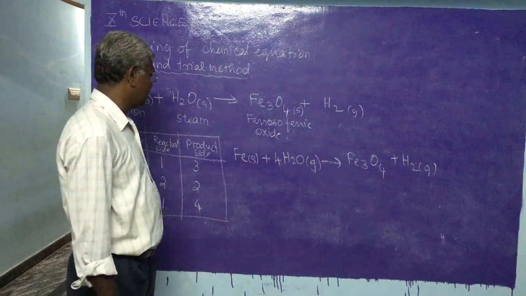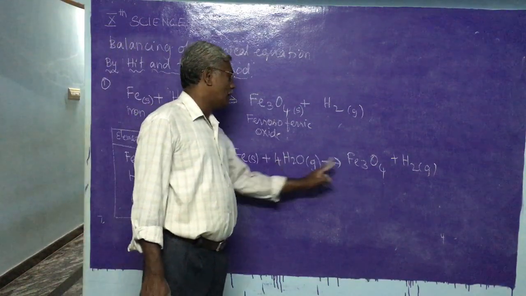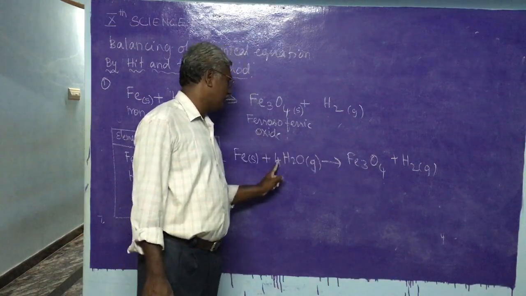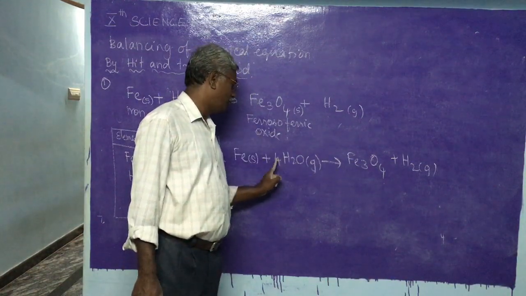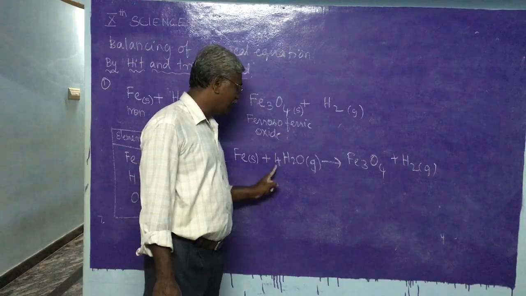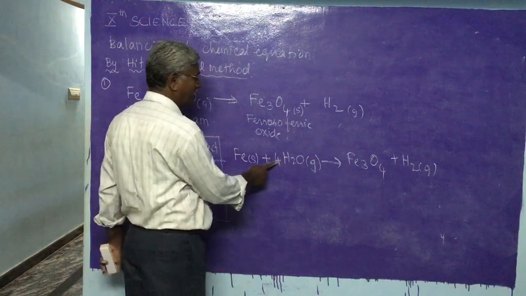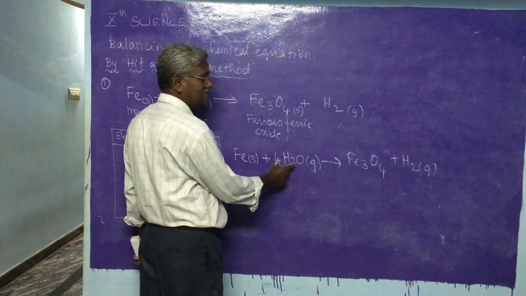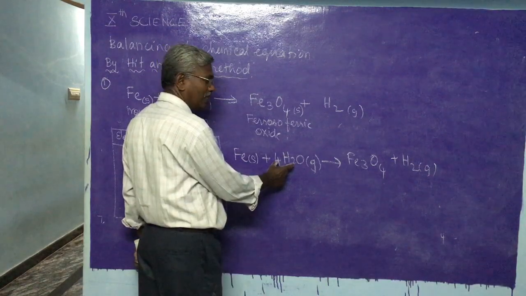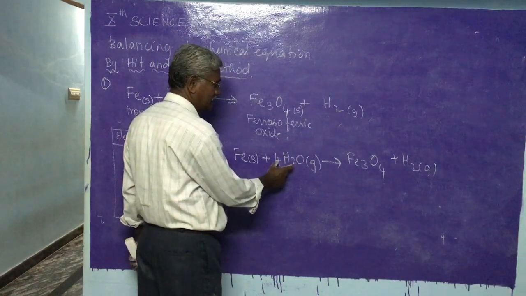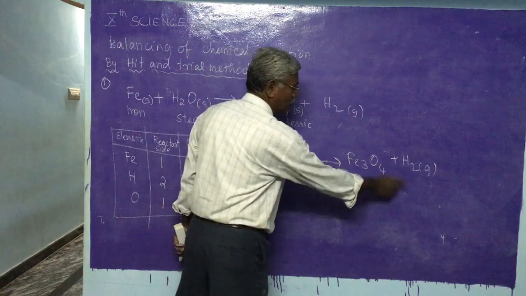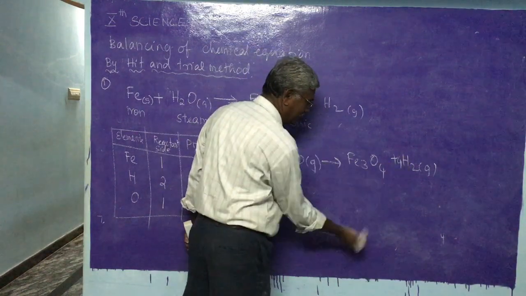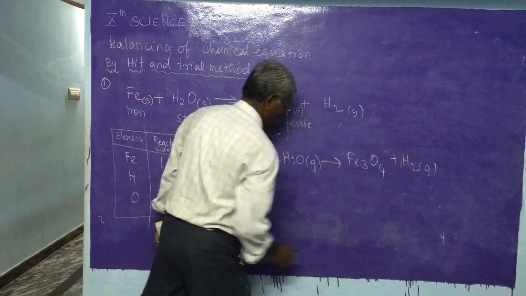Therefore, in order to balance oxygen, I have multiplied this by 4. Once it is multiplied by 4, the number of hydrogen becomes 8. Therefore, to balance the hydrogen, this one should be multiplied by 4.